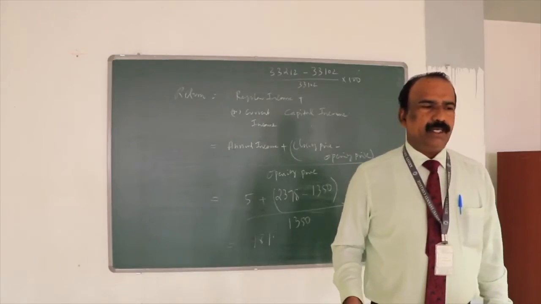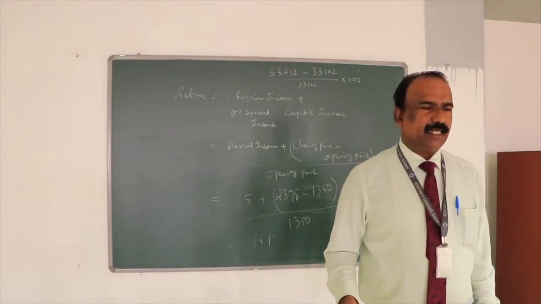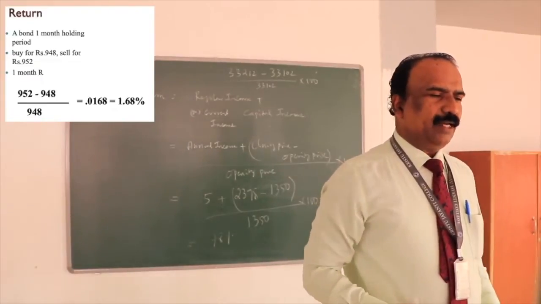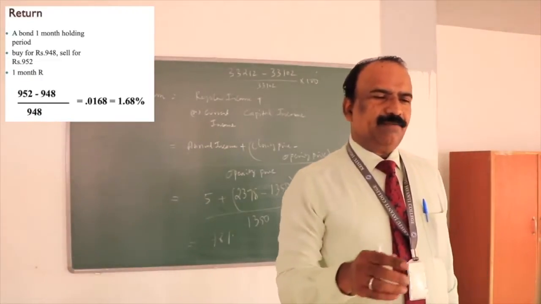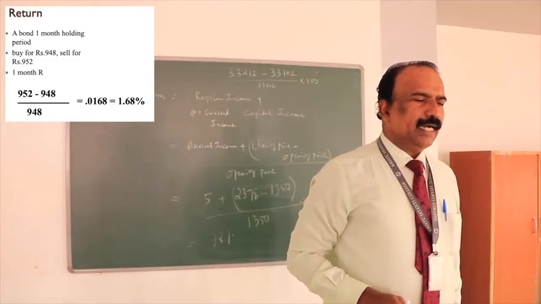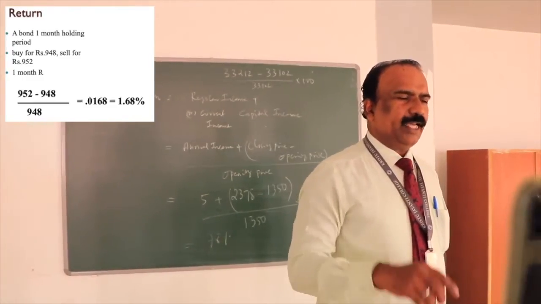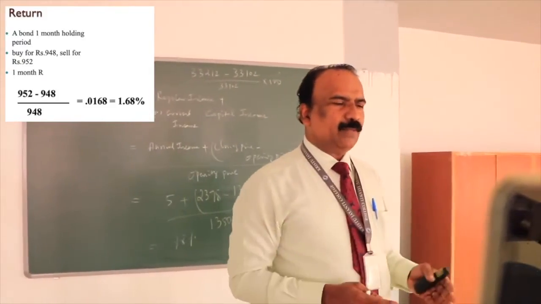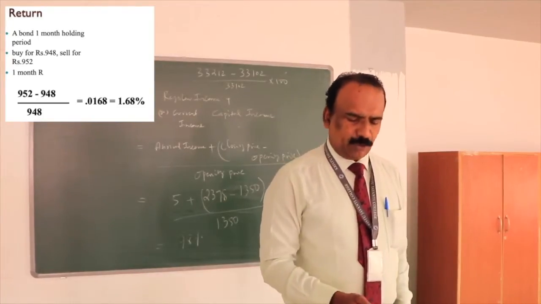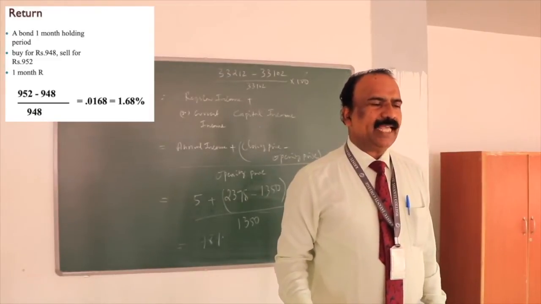Okay. Now how do we get that? Another example is mentioned here, for you to understand a little more. Look at this. The bond is, for example, 952. He bought it for 948, but it is given there as 968, but it's 948. So he sold for 952, and what's the price he bought? 948 he bought. So what's the closing value? 952 minus 948 divided by 948. It is not 968, it is 948. Now how do we get the annualized return?